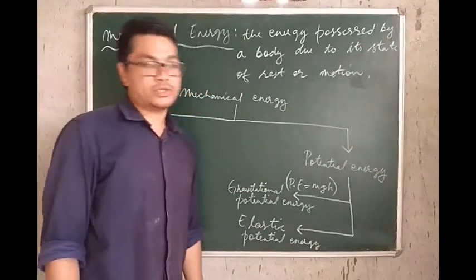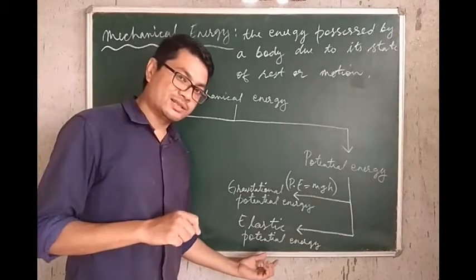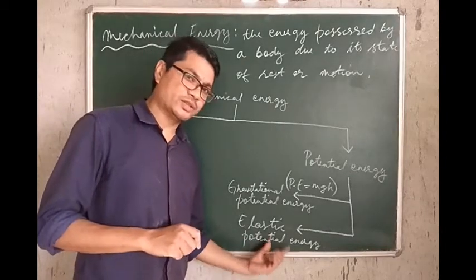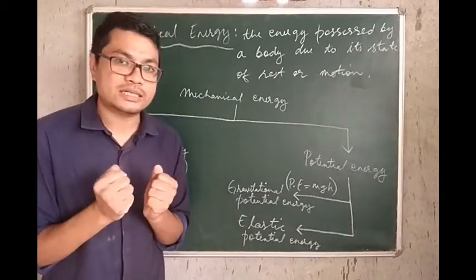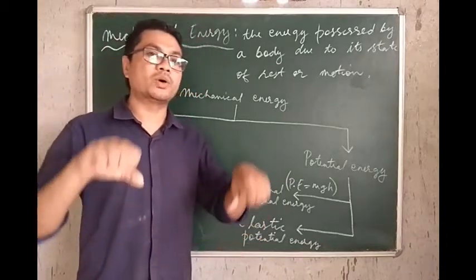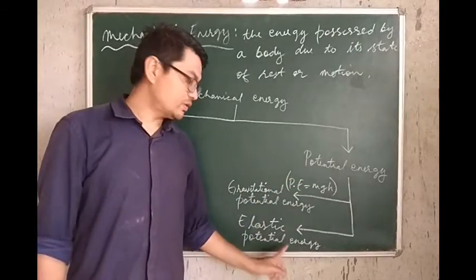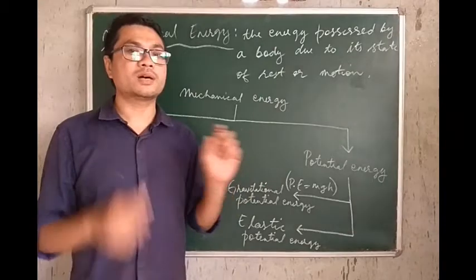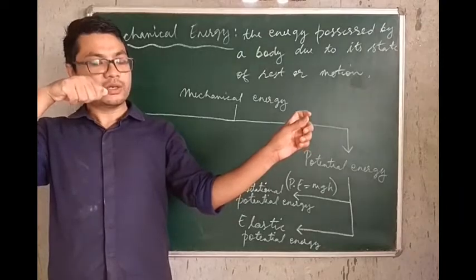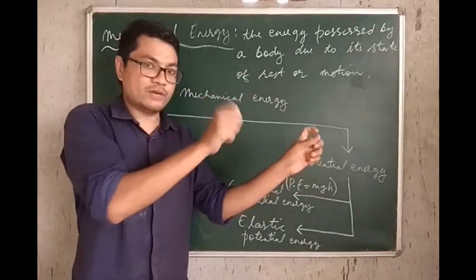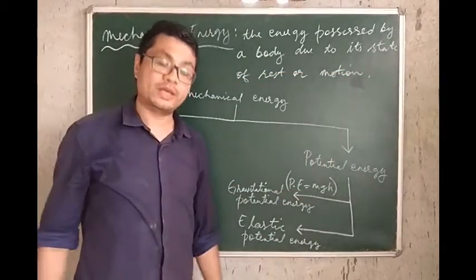Now, what is elastic potential energy? This is also potential energy, which means the energy possessed by a body at rest. Now, what is special about elastic potential energy is, this is the potential energy possessed by a body due to its state. Due to its state, meaning whether the body is compressed or stretched or bent. To give you an example, a catapult or a rubber band. When you pull a rubber band, say you have a catapult and you have a stone also, so you pull it and when you let it go, what happens? The stone flies off.